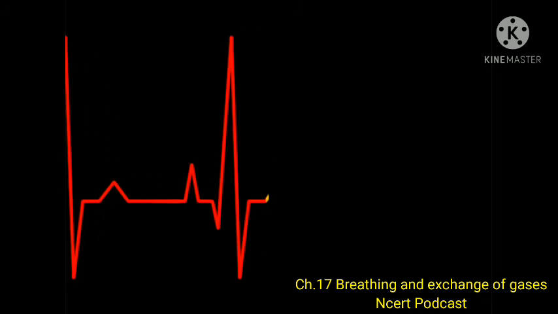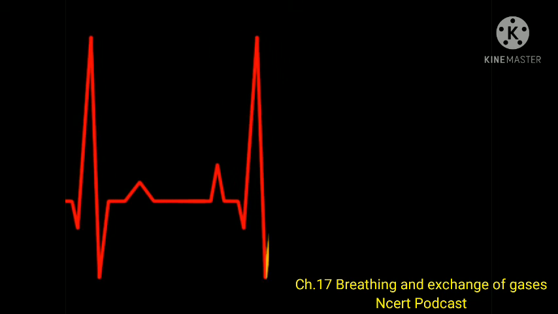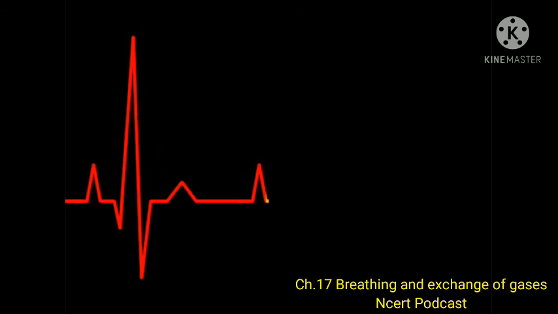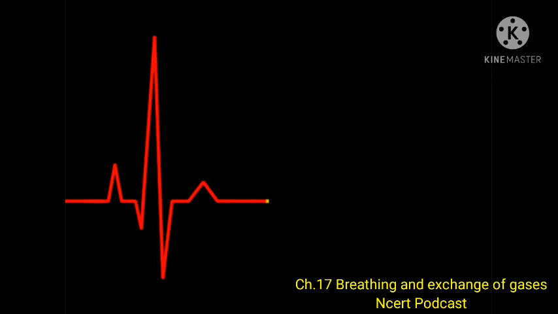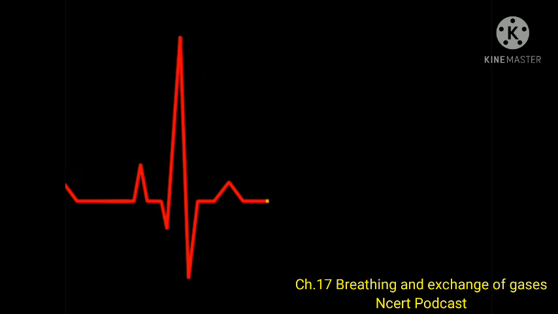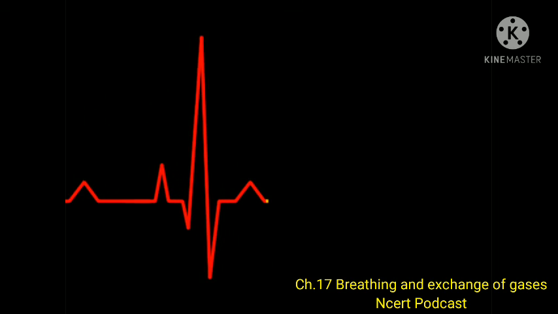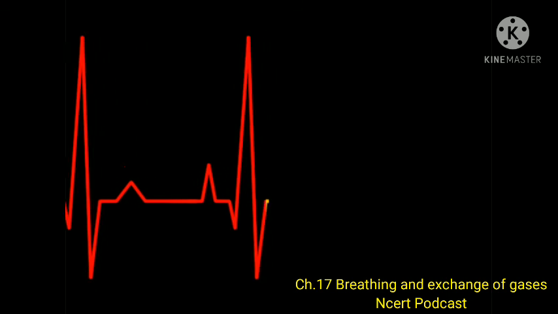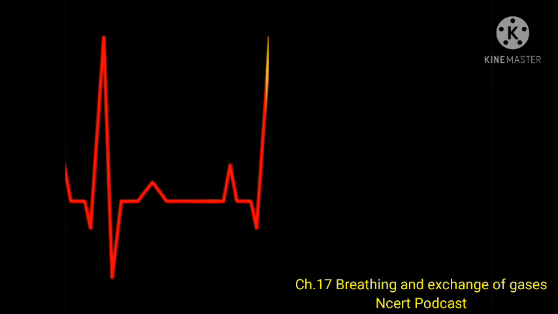17.6 Disorders of respiratory system. Asthma is a difficulty in breathing causing wheezing due to inflammation of bronchi and bronchioles. Emphysema is a chronic disorder in which alveolar walls are damaged, due to which respiratory surface is decreased. One of the major causes of this is cigarette smoking.